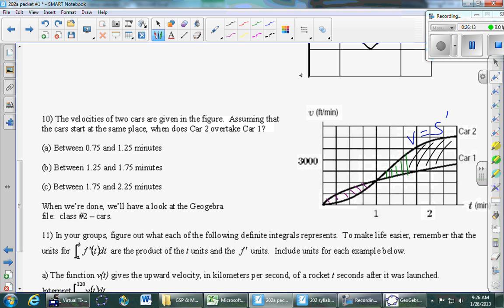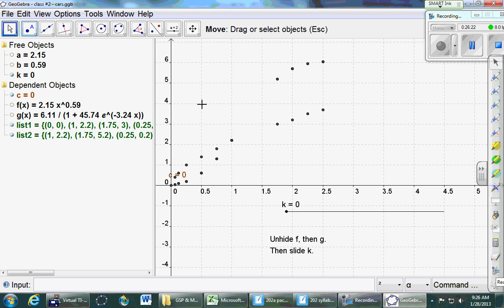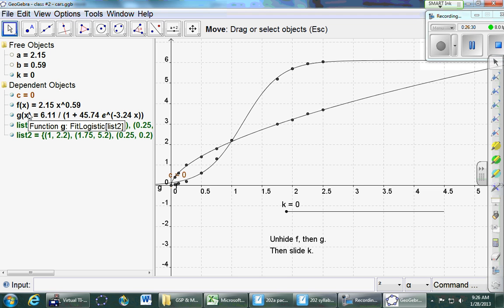Make sense? So I made a GeoGebra thing here. If you don't know about GeoGebra, you should check it out. You can just go to geogebra.org and download it for free. So I made a graph which estimates the paths of the two cars, or the velocities of the two cars. Does that look about what your picture looks like? Okay. And then we're going to start thinking about the areas between the curves.